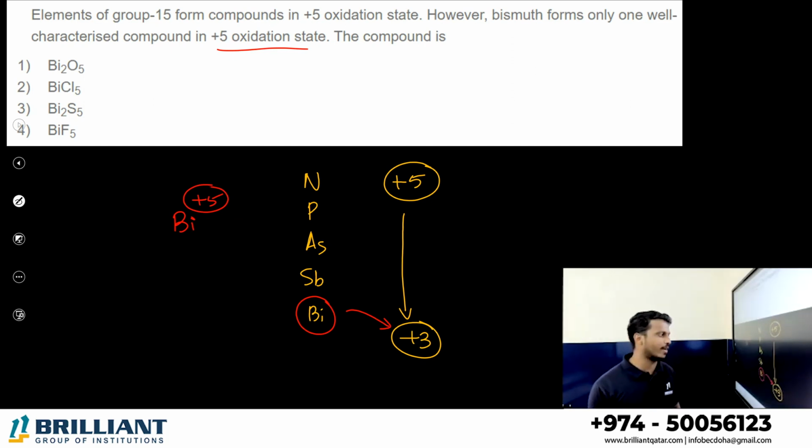What is that? Dear student, bismuth generally donates only 3 electrons. If it wants to donate 2 more electrons to show the +5 oxidation state, the other element should be highly electronegative. Then only can it take electrons from bismuth. So what is the highly electronegative element here? Oxygen, chlorine, sulfur, fluorine. Fluorine, right? BiF5. That is the only compound where bismuth exists in the +5 oxidation state.